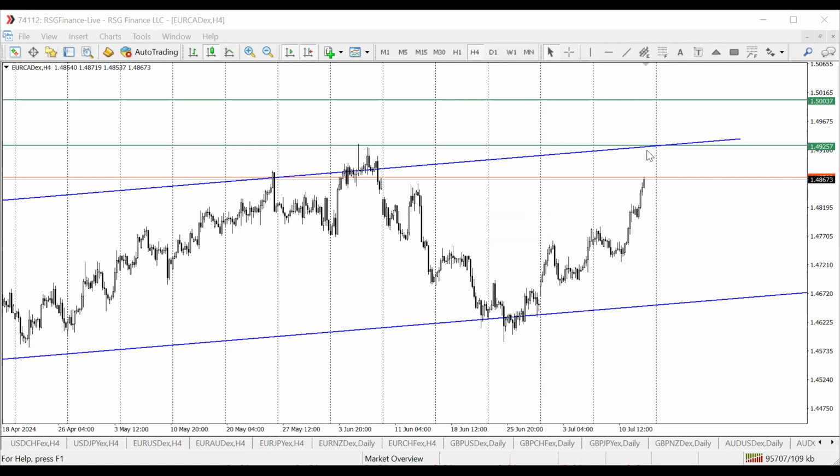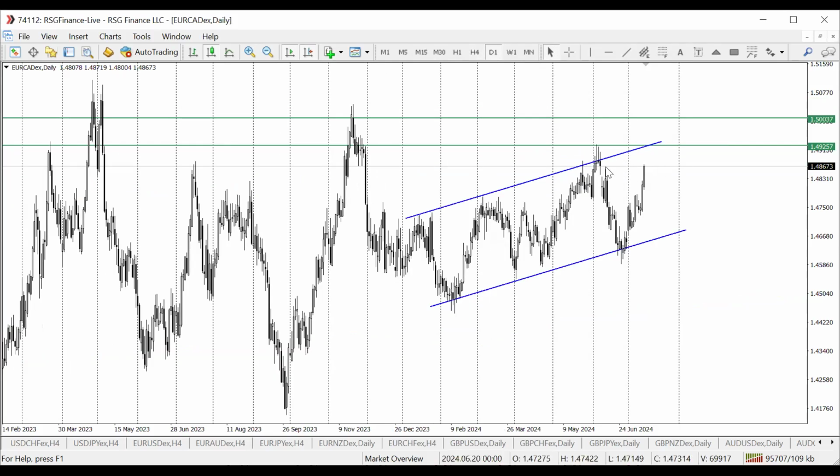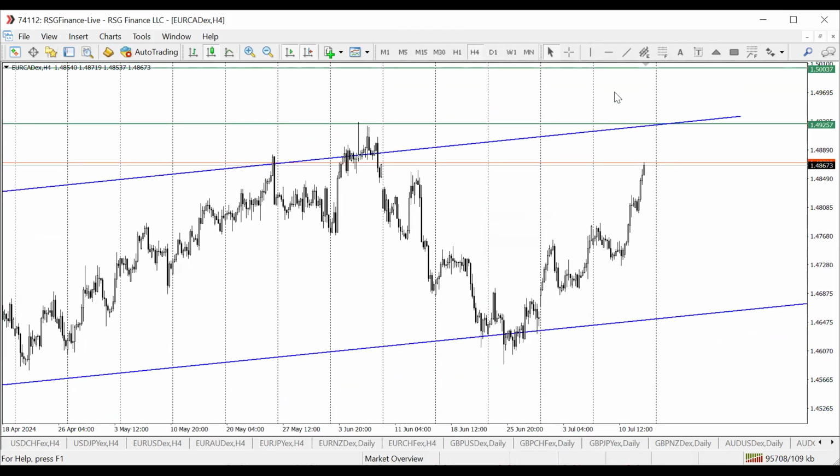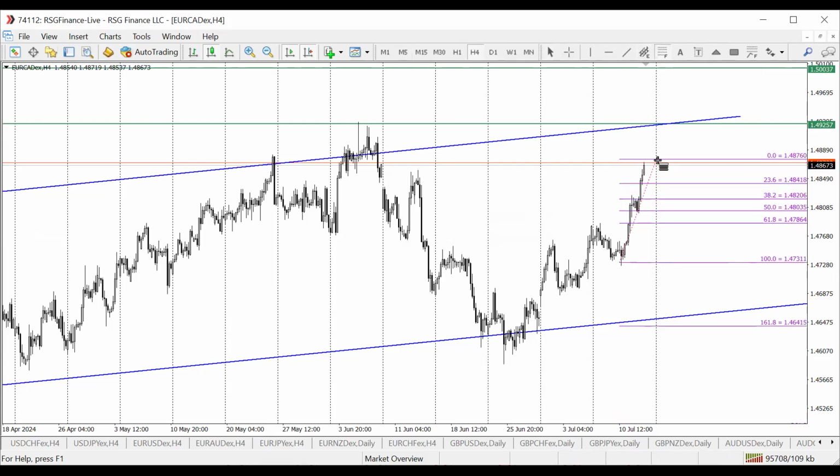price to rally up to the upper boundary. So if you want to see it clearly, you can go to the daily chart. So we're expecting price to rally up to the upper boundary of this channel. So let's see how many pips we have to go. Just about 59 pips. So again, like almost all the trades for this week, guys, I expect some level of retracement because it was a fantastic rally from last week.